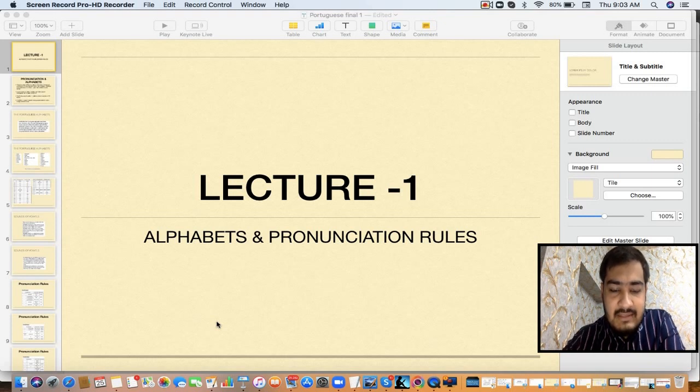So guys, this is the first lecture, right? In this lecture, we'll be covering the pronunciation rules of the Portuguese alphabet. What letters are there? What are their sounds accordingly? Because when we start a new language, first of all, we have to understand the sounds of the letters, the script which is composed in that language. So one by one, we'll be seeing the letters, the alphabets, and their pronunciation, their rules, along with the examples.